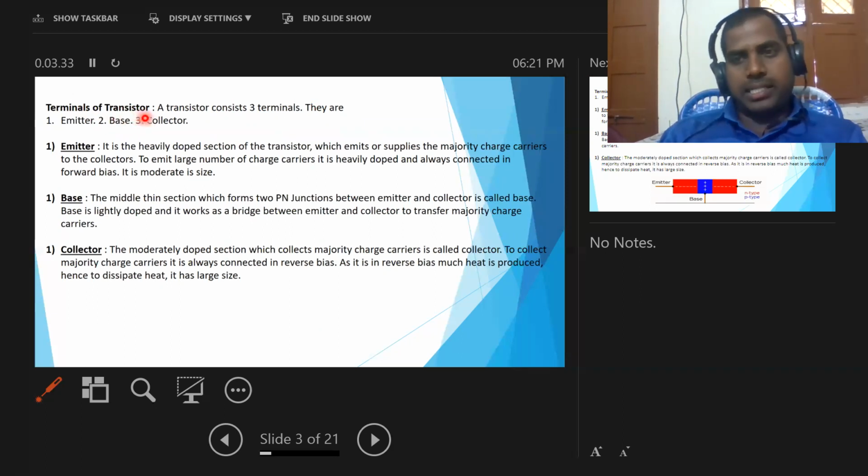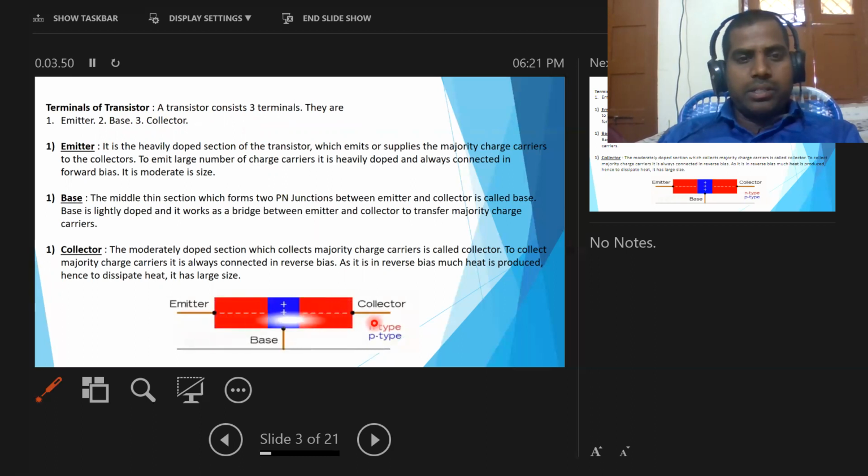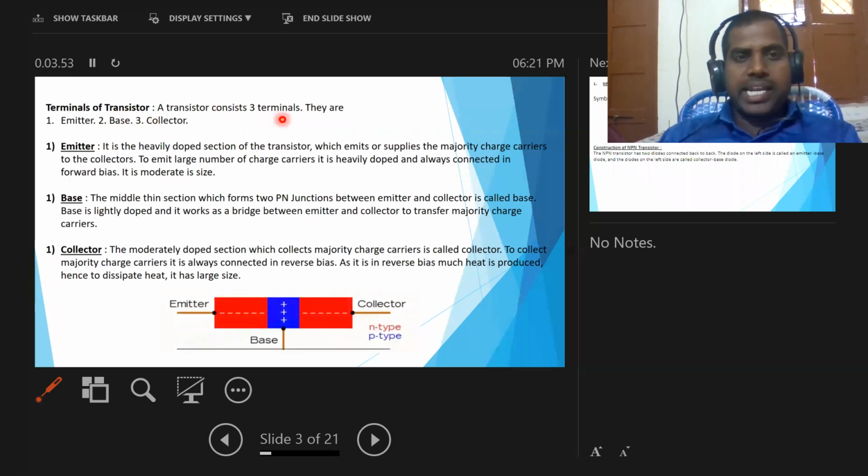A transistor consists of three terminals. They are the emitter, the base, and the collector. Every transistor consists of three terminals or three parts: emitter, base, collector. See the diagram here. This is the emitter region, this is the base region, and this is the collector region. These are the three main parts of the transistor.